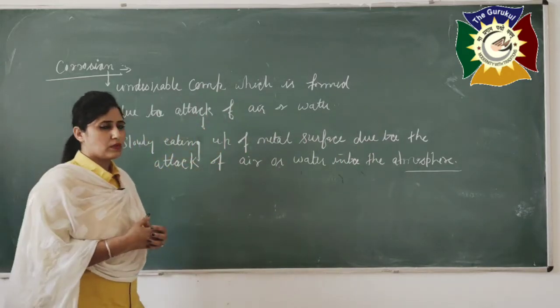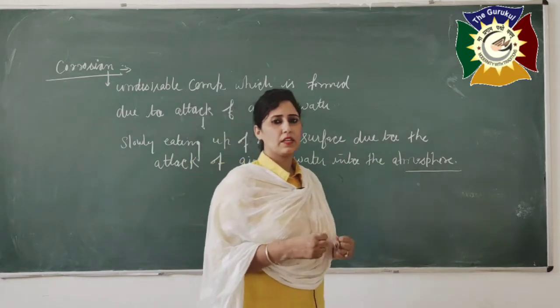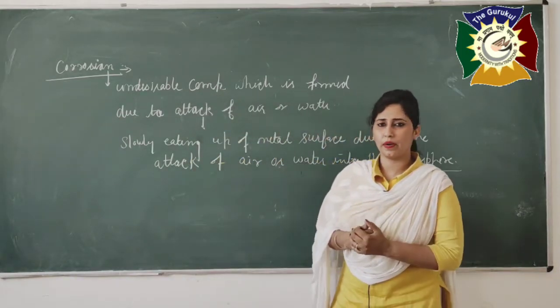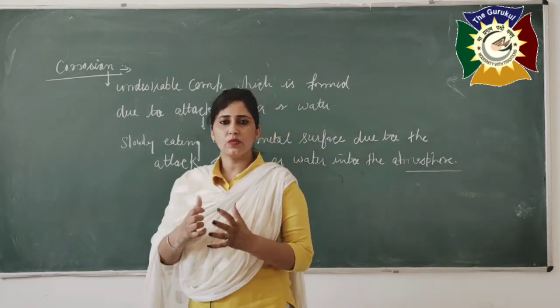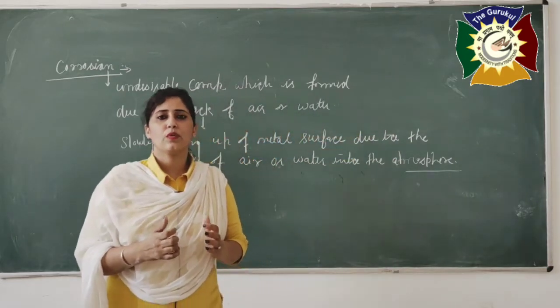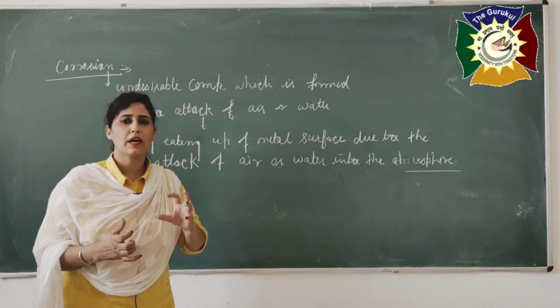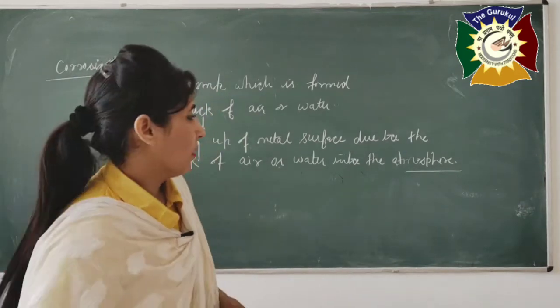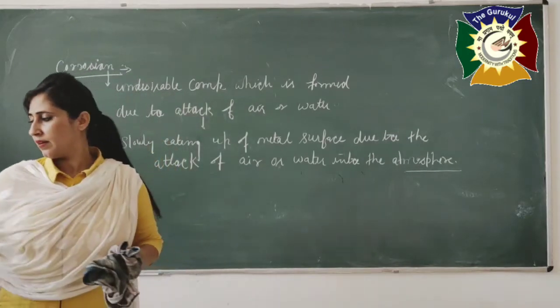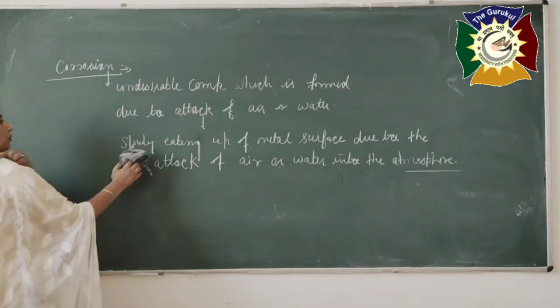See, one more thing: what are the basic conditions and the main requirements? The main conditions for corrosion are the presence of air and the presence of water, or we can say moisture also, meaning both are required for this process. So let me tell you how we can prove it.